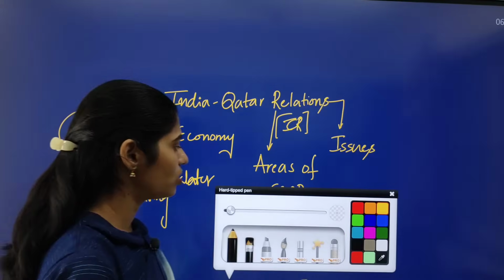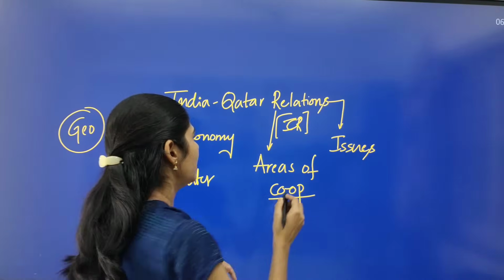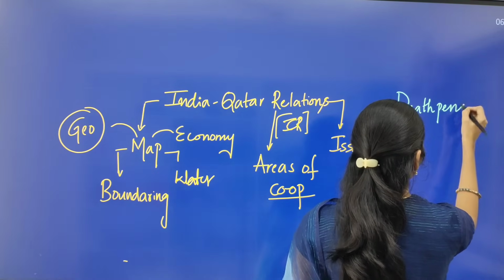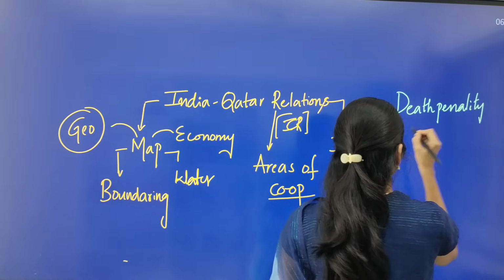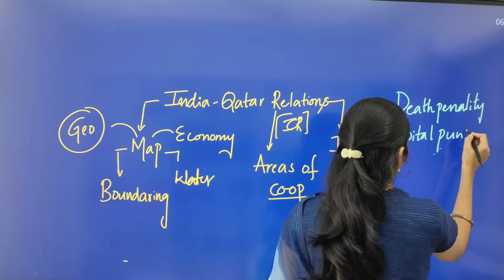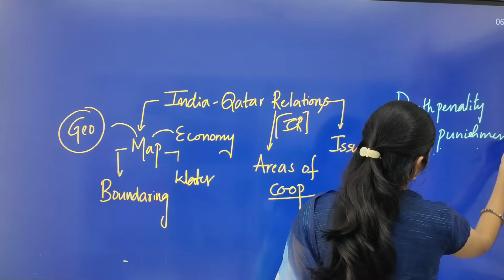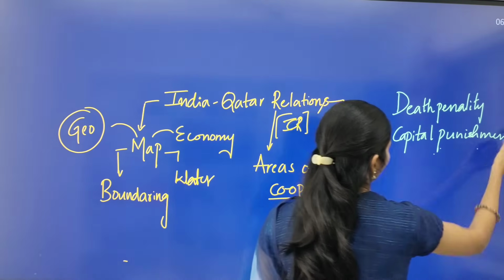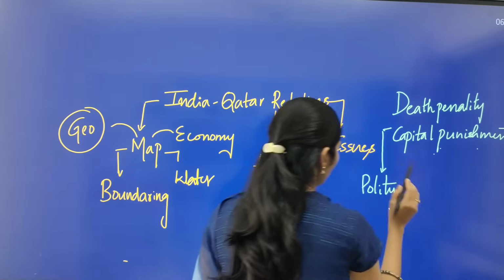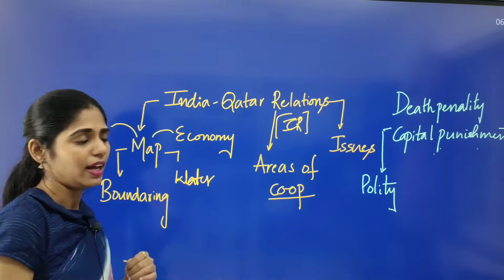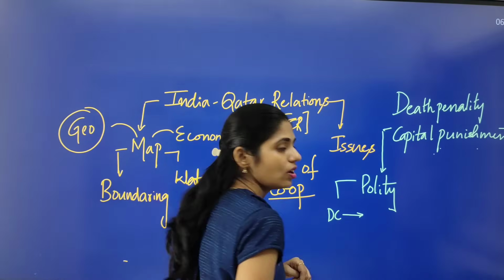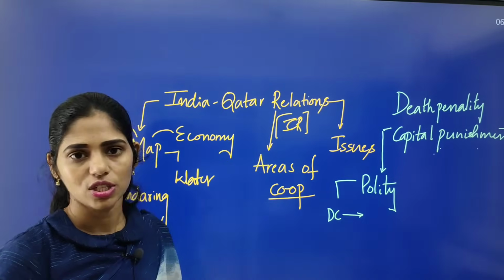Apart from that, you can also add one more dimension here, that is the death penalty. The death penalty is also called capital punishment. From the polity point of view, you can discuss whether district courts have the authority or power to impose this death penalty or not.